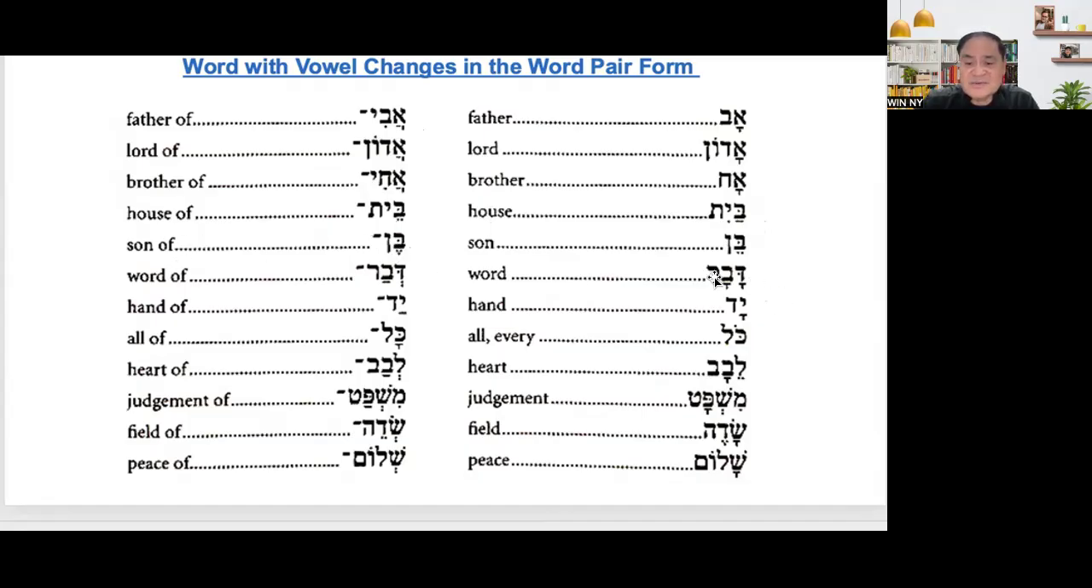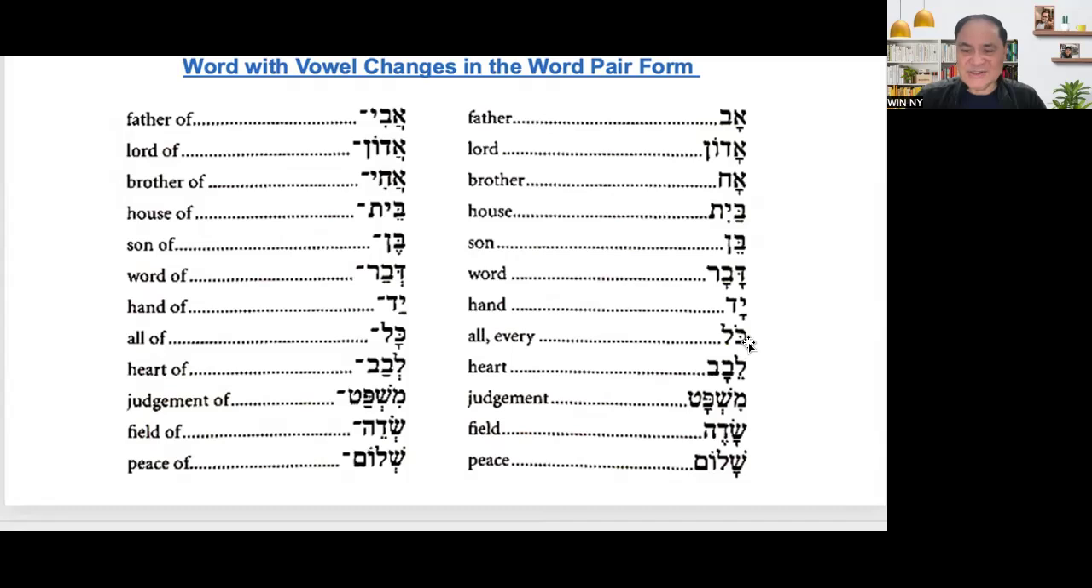Dabar, word, became dibar, word of. Yad, hand, like Yad Sarah. You know, in Jerusalem we have what we call Yad Sarah. Yad Sarah is an organization, just like a nursing home. It is so huge and big because it is a government organization, and there are many Filipinos working there in Yad Sarah. That's why I know it.